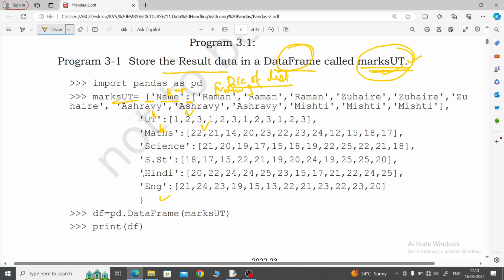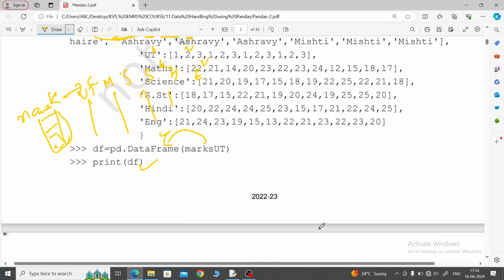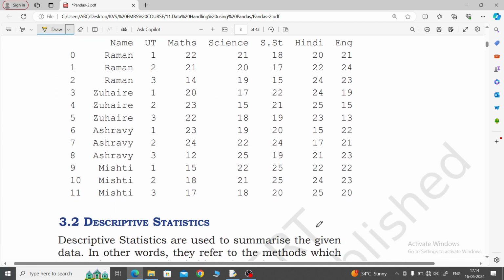Then afterwards this dictionary of lists where it is stored in marksUT is converted to the data frame. Then afterwards df, you will get exactly the same result, because the key becomes the column name and the value comes as the row values. Just like the name column, all the names will come in the row places. Then afterwards what is given, UT came, then maths, science, SST, Hindi and English will come. Like this it will store it. Look here, so this is the data.